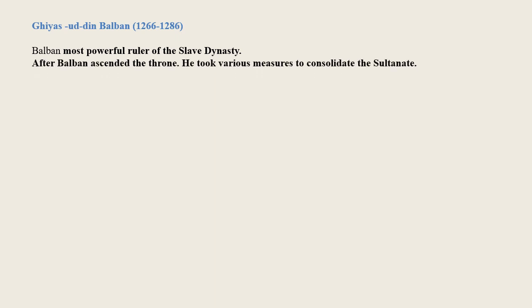Ghiyasuddin Balban, from 1266 to 1286. Balban was the most powerful ruler of the Slave Dynasty. He had been an important noble since the reign of Iltutmish and was the real power behind Nasruddin Muhammad. After Nasruddin's death, Balban ascended the throne. He took various measures to consolidate the Sultanate.